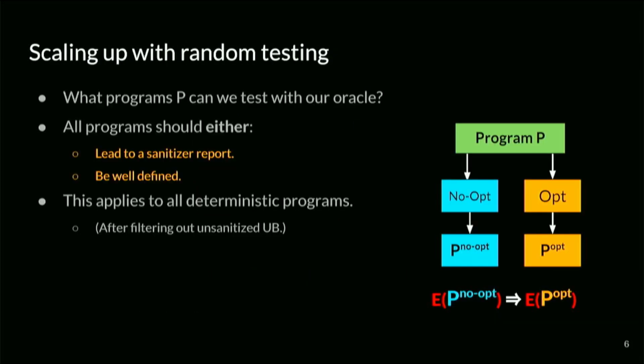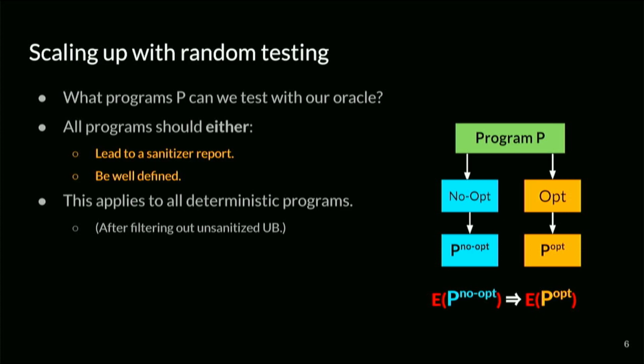So if we just have one program B and we do this once, we don't really get a really good test coverage, and we probably won't find anything. So we want to have as many programs P that we give to the compiler as possible. And to do this, we first have to figure out what are our constraints for P. Well, in general, we only have two constraints.